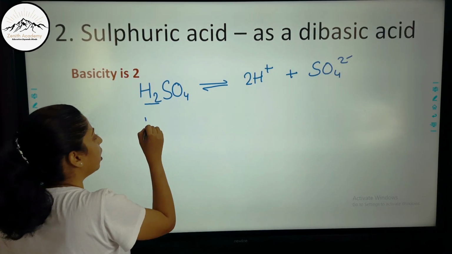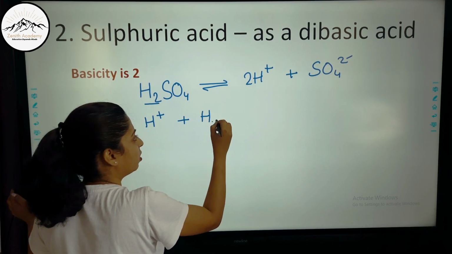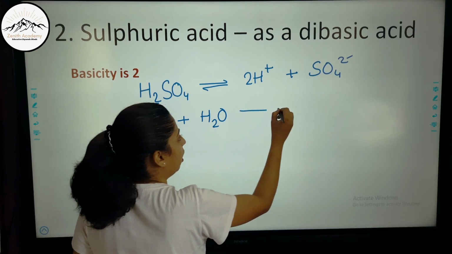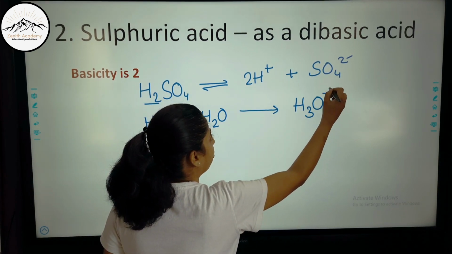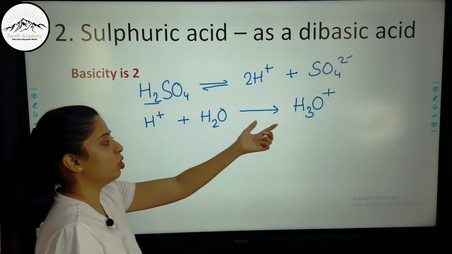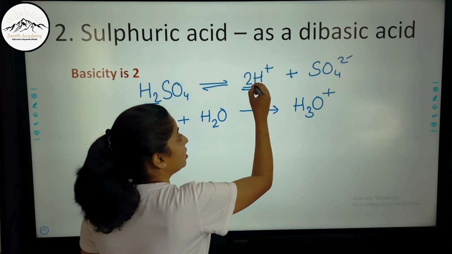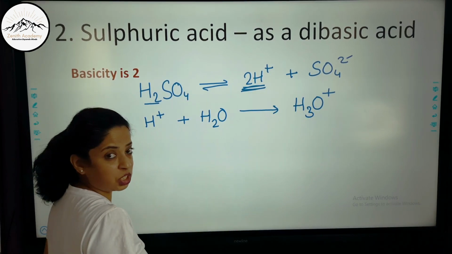Now we know that H plus ions, when they combine with a water molecule, form H3O plus, hydronium ions. H combines here without the electron, so it forms H3O plus. But since there are 2 H plus ions involved, I'll multiply the whole reaction by 2.